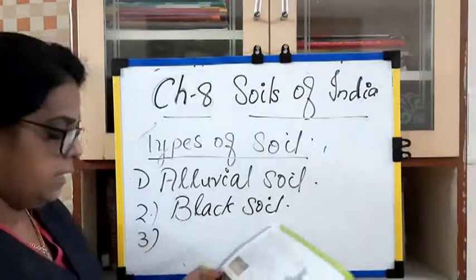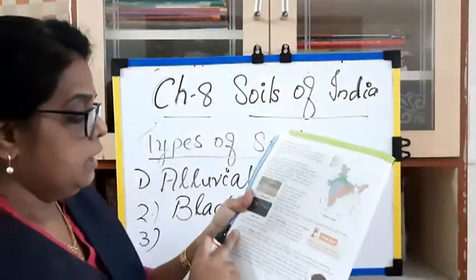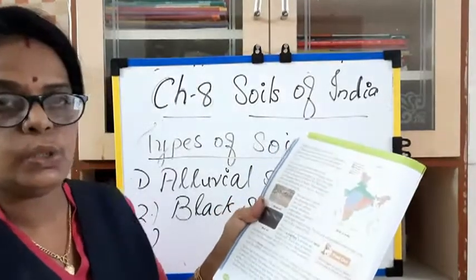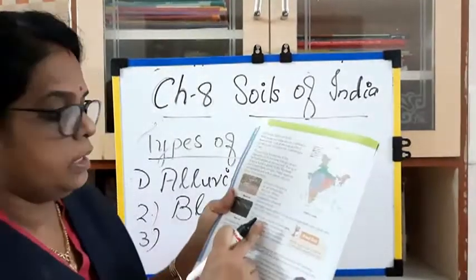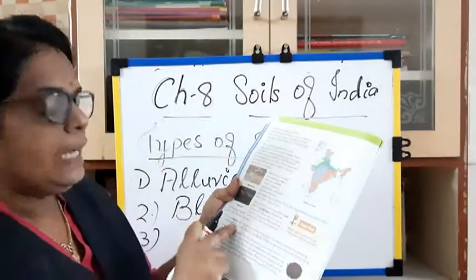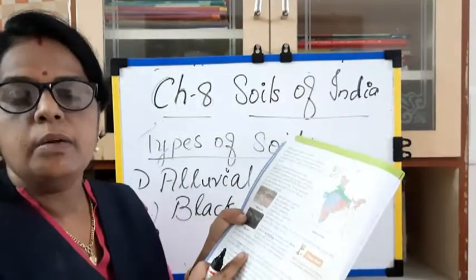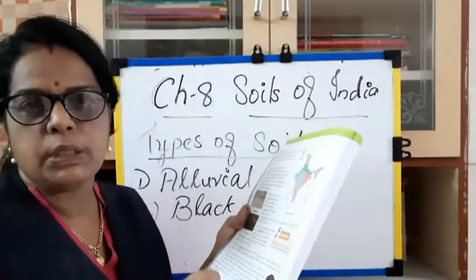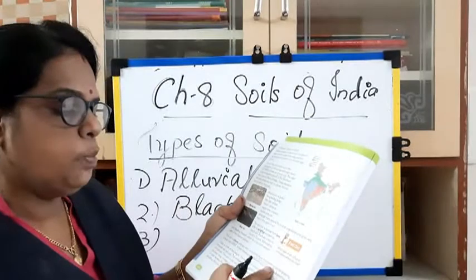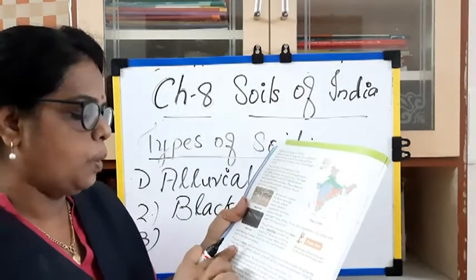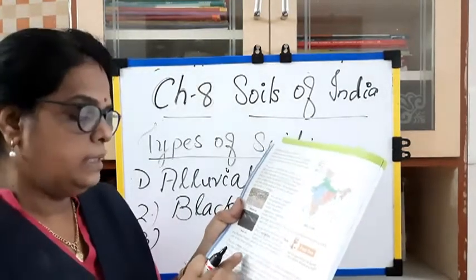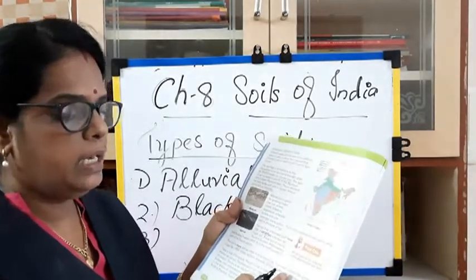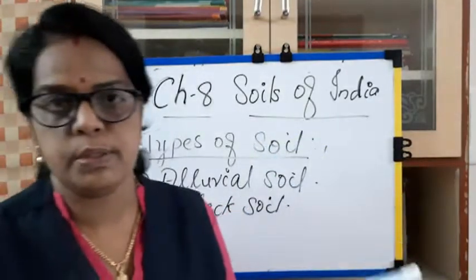Sorry, one paragraph is left. This soil is clay and it can retain a lot of moisture. Which soil? This black soil. This black soil is clayey, and it has a lot of moisture. It always has some water mixed in. It is most suitable for growing crops like cotton, millets, tobacco, oil seeds, wheat, sugarcane and even citrus fruits.